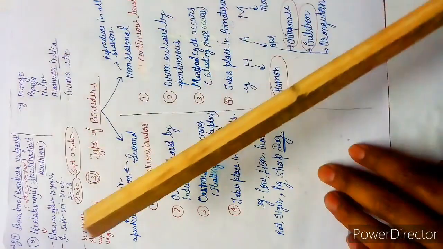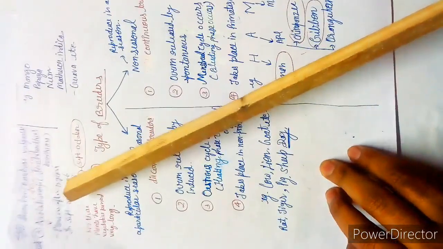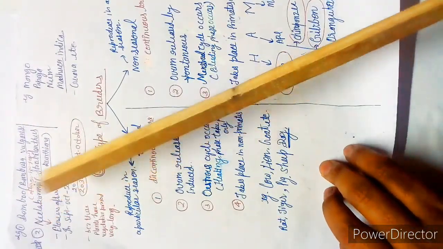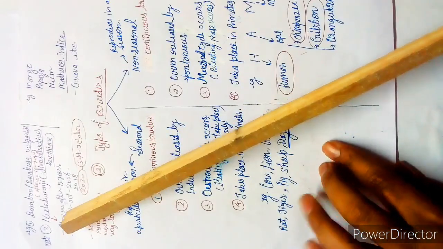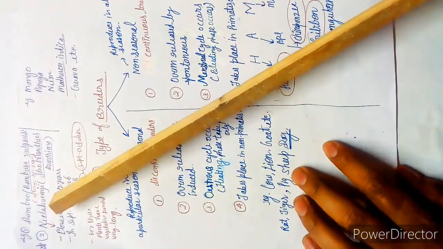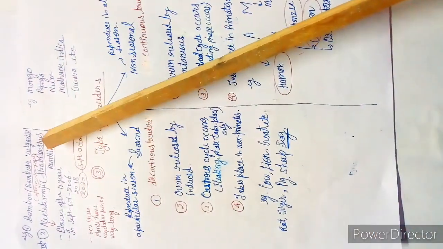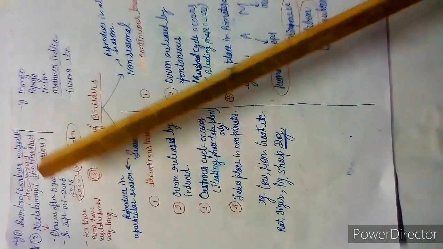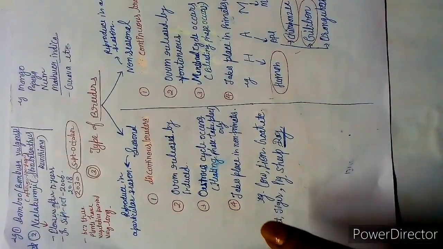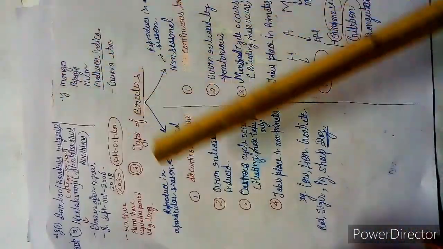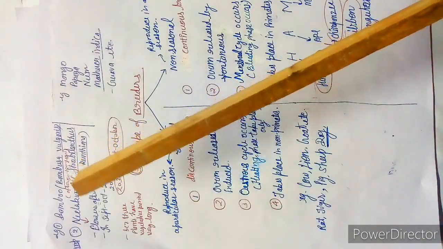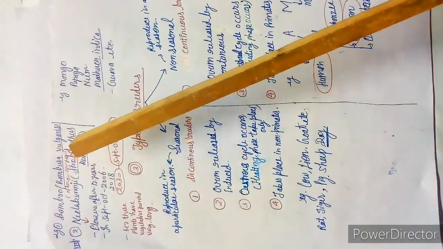Examples of monocarpic plants. First is bamboo, Bambusa vulgaris, an example of a monocarpic plant, and flowering takes place in this plant after 50 to 100 years.